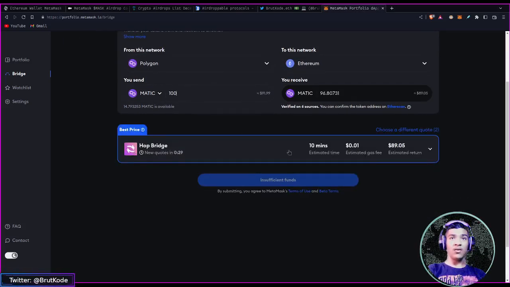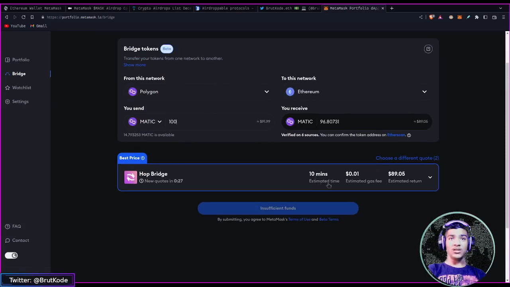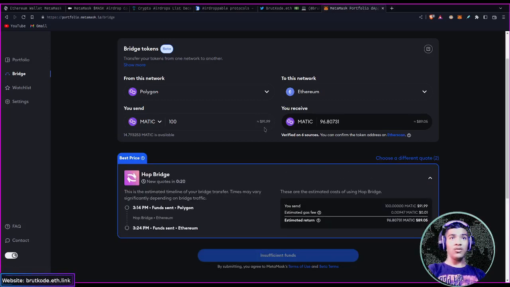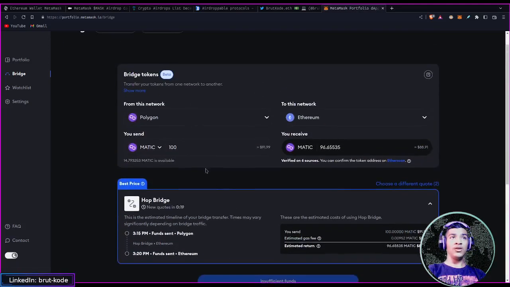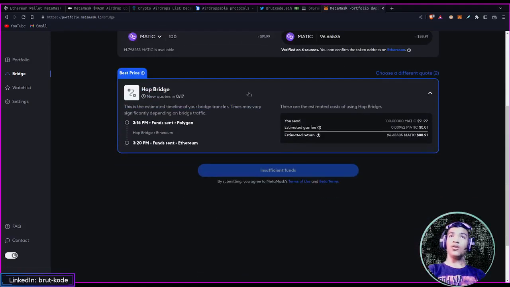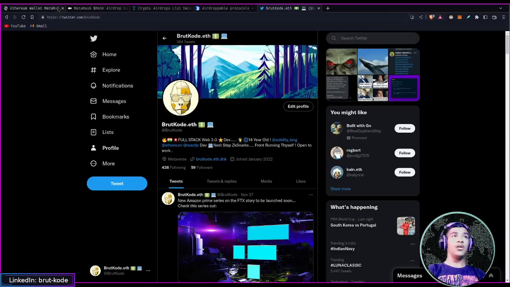We have the Hop bridge, which says 10 minutes as estimated time, $0.01 as estimated gas fee, and $89.05 estimated return. So from $91 we get $89, and the rest of it is the bridge fees as well as the network fees. This means there is a $2 gap. If I send 100 Matic, I would get 96.65535 Matic, and this would be an ERC20 token. So that is another criteria for the Metamask airdrop, and those were all the criteria for the Metamask airdrop.